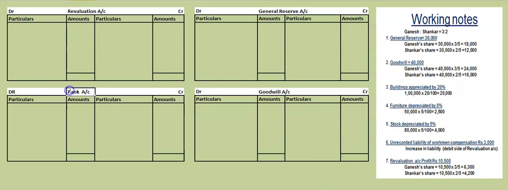First, what you have to do? You have to open cash account now, because cash balance is there. How much is the cash balance? If you see the textbook, you start from the debit side. To balance brought down. Cash balance is 40,000. General reserve we will take in the credit side by balance brought down. General reserve is given 30,000.